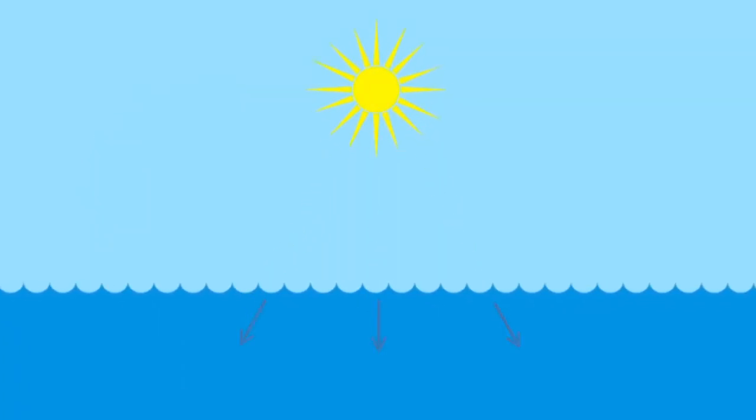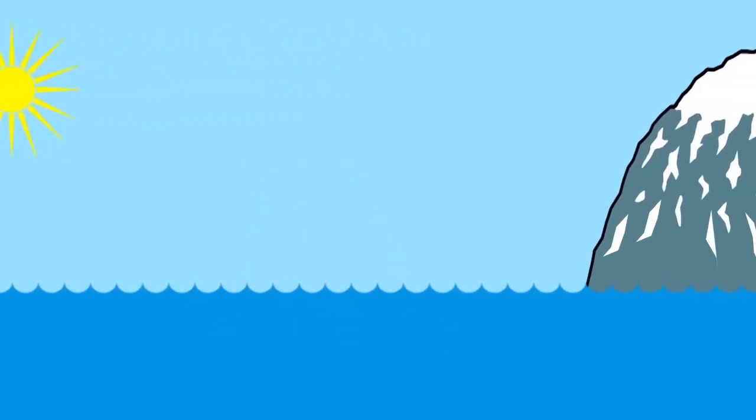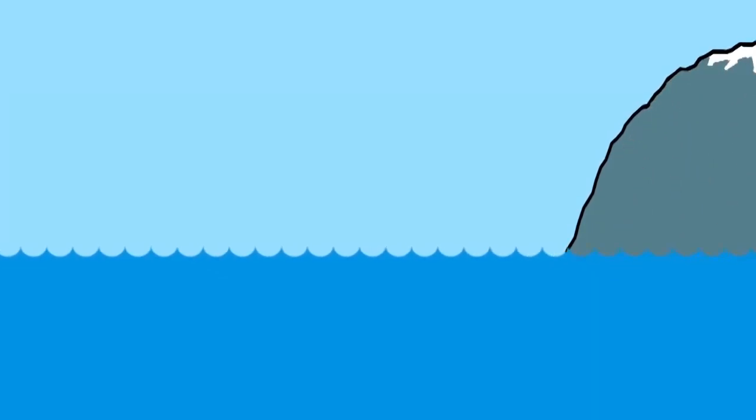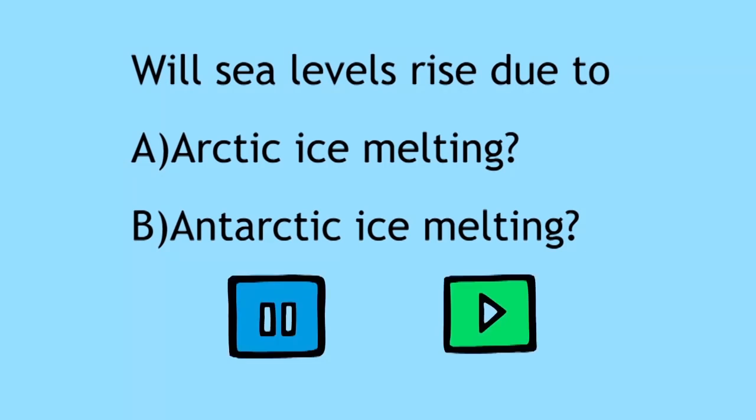Sea levels are rising, partly due to the warming of the oceans, water expands with heat like in a thermometer, and partly due to melting ice. If ice in mountain glaciers melts, that clearly will add extra water to the oceans and contribute to sea level rising. But here's a problem to think about. Do you think if the ice melts at the North and the South Poles, this will also cause a rise in sea level? Remember that the Arctic ice is floating, but Antarctic ice covers the landmass called Antarctica. Pause the video and think.